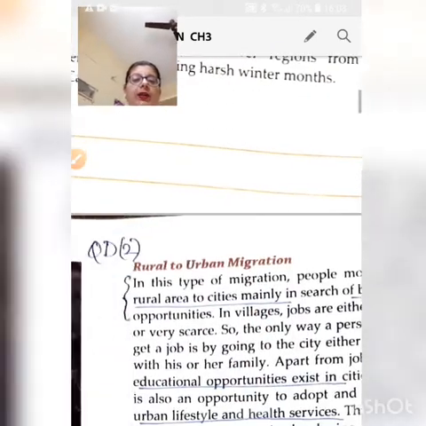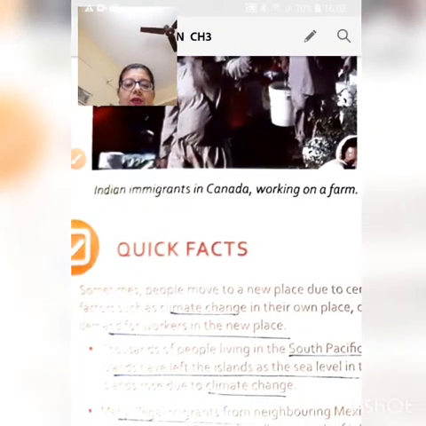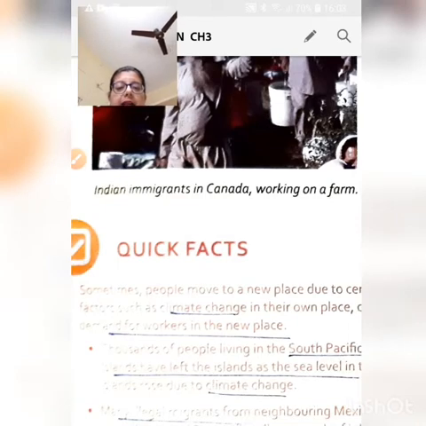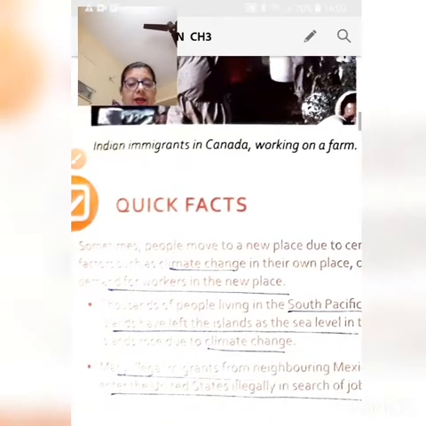Okay, so coming to the next concept now. Now we have some quick facts through which we will quickly go. There are some people who have migrated because of the climatic change. Like many small islands in the South Pacific Ocean, because of the climatic change, because of the global warming, they have submerged in water. And so people had to leave these islands and move to new areas.